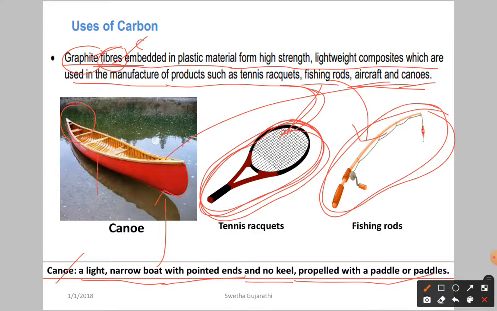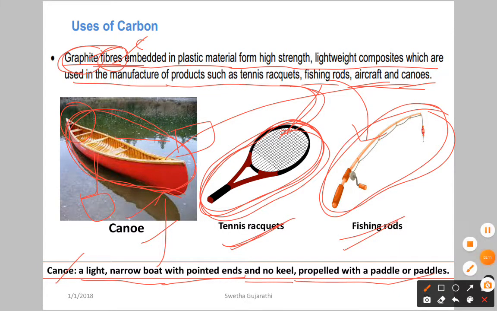You can move this by using the paddles. If it is more weight, it will go deep in the water. To float, it should be lightweight. So we are going to use graphite fibers in canoes, fishing rods and tennis rackets.